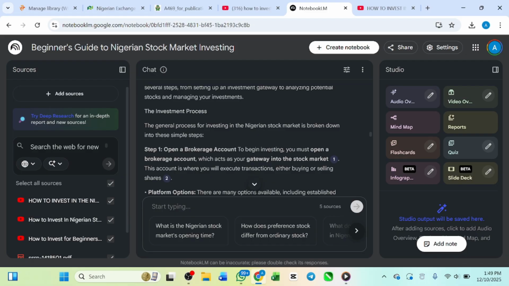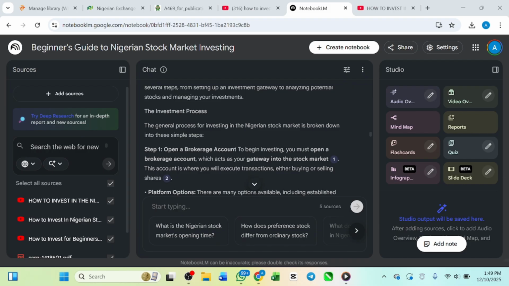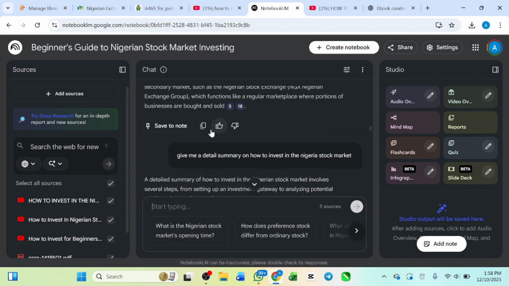For me, I'm going to go with something very light that anybody can just take a copy, read it, and then know how to invest in the Nigeria stock market, because not everybody wants to read a bunch of books. For example, me, I don't like reading that much. If you give me too much book, I'm not going to read it. What we just did is like we have trained the AI. Okay, we have trained the NotebookLM.